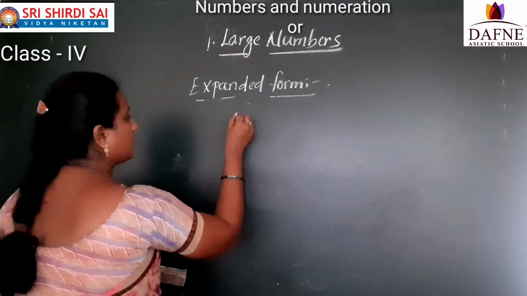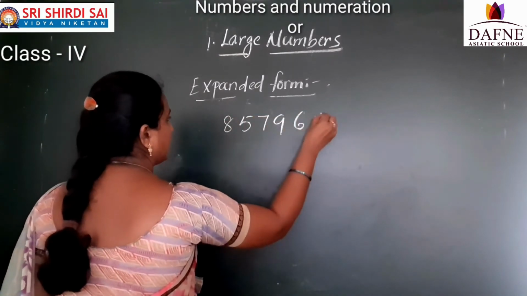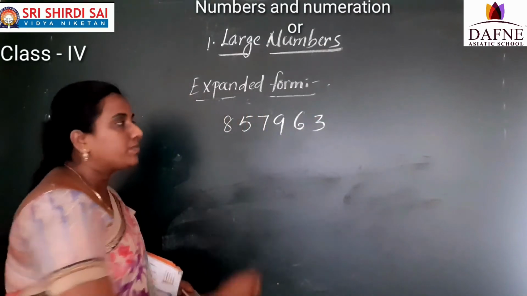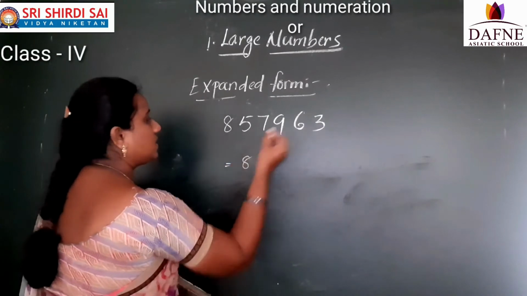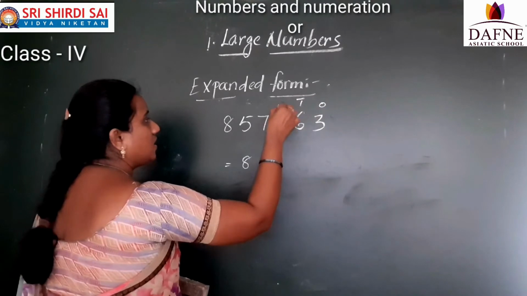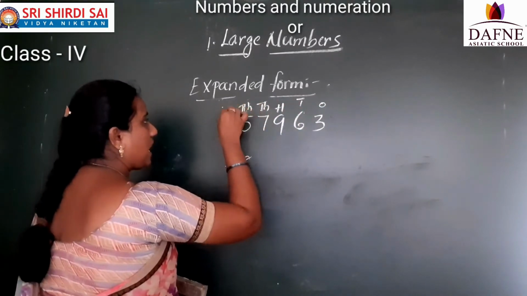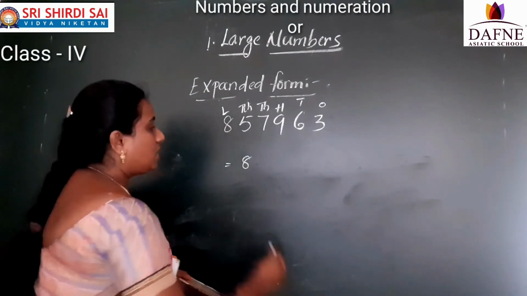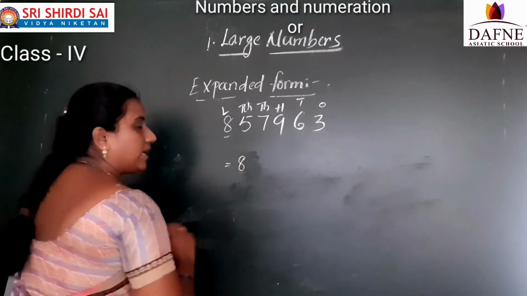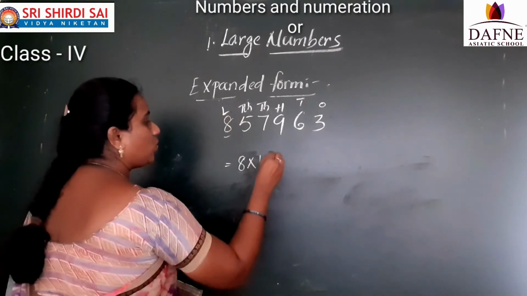So see here for this number, 857963. I want to write the expanded form for this number. First write down the place values here: ones, tens, hundreds, thousands, 10,000s, lakhs. Now, first step. What is the face value here? 8 into, what is its place value? Lakhs. 8 into 1 lakh.